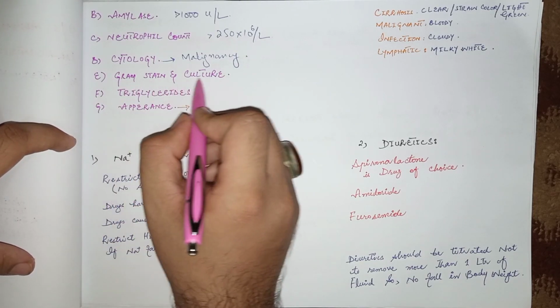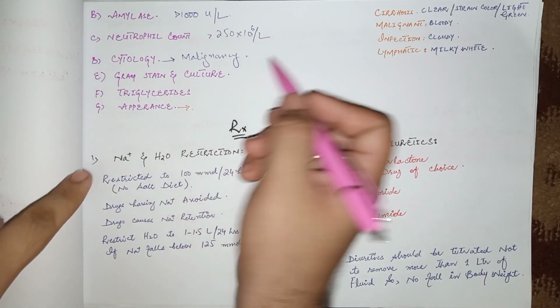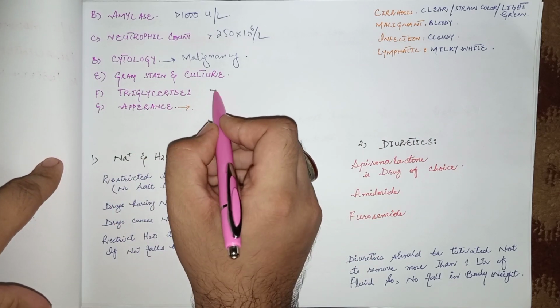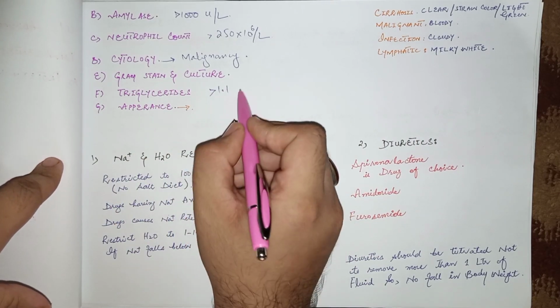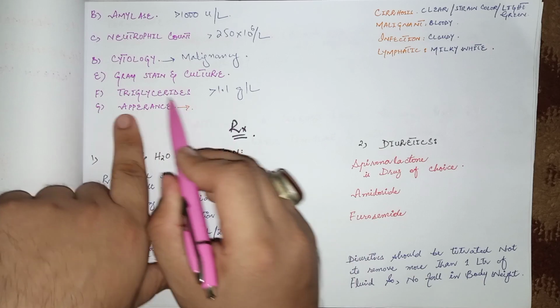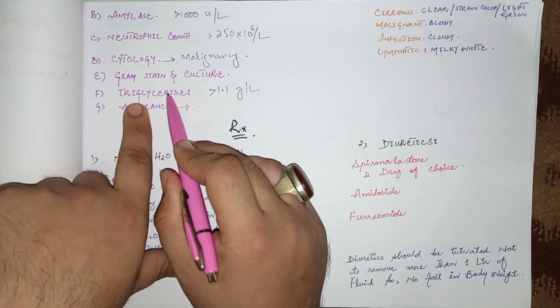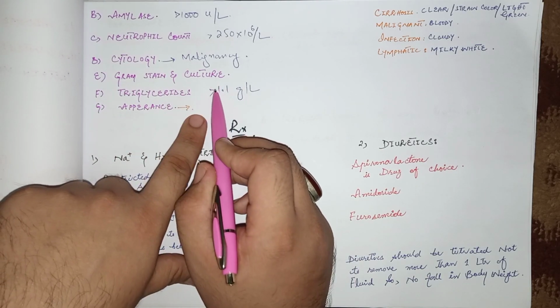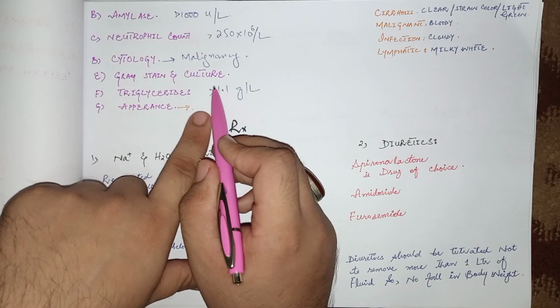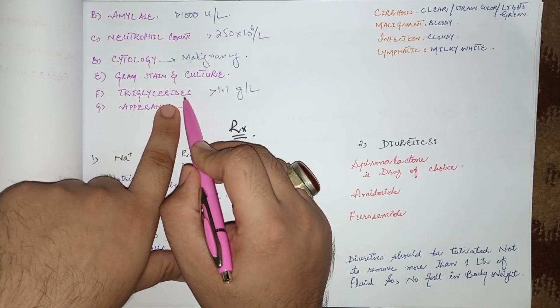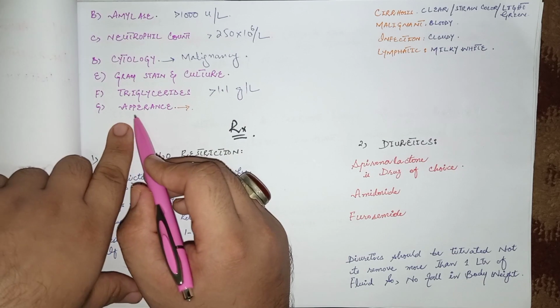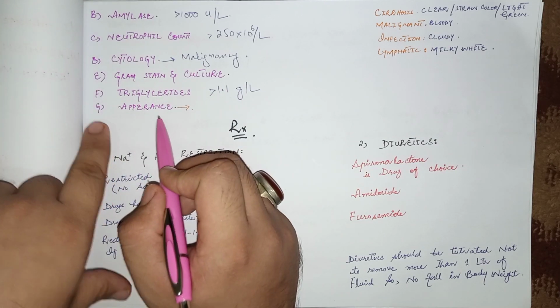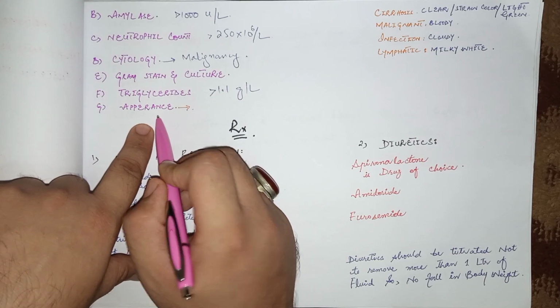And Gram staining and culture is also important to rule out the organisms. And triglyceride levels, if greater than 1.1 gram per liter in the ascitic fluid, indicate that the cause is lymphatic obstruction because of the presence of chyle or triglycerides in the ascitic fluid. The appearance of this ascitic fluid, which is taken by paracentesis technique, is also important.